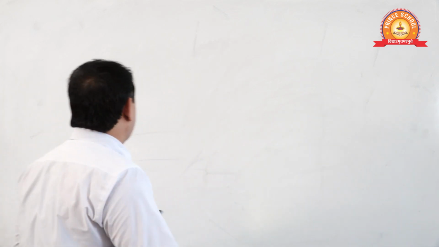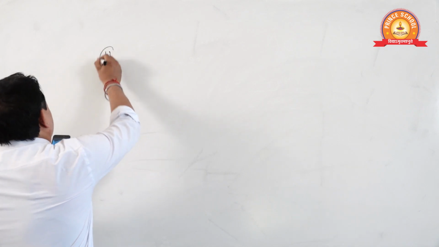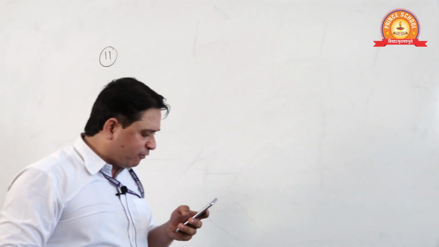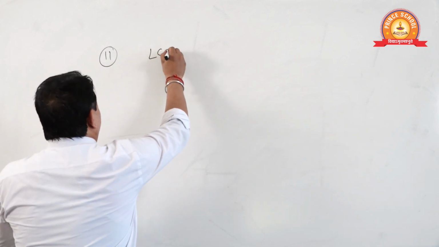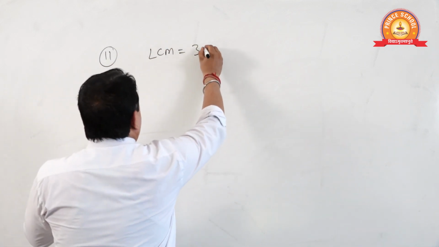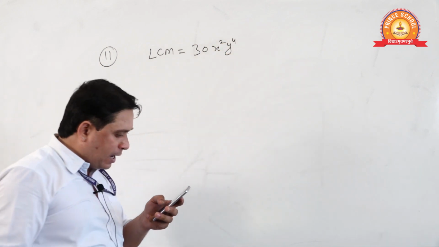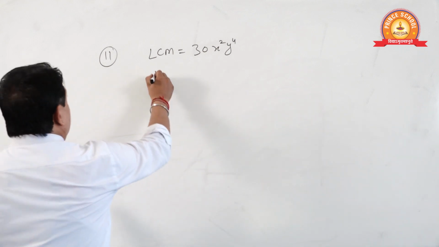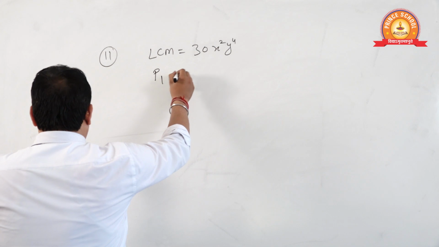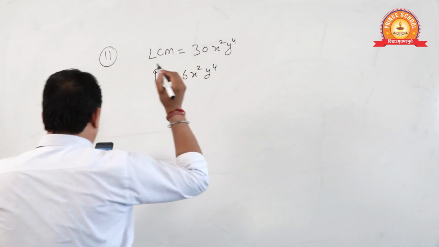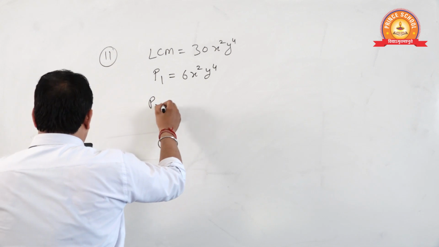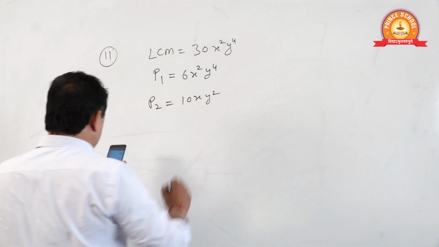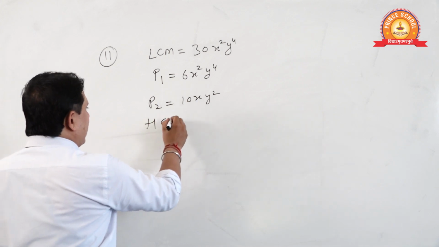But now it's over. See, the LCM of the expression is given. Find the HCF. Lovely students, this is child's play and you are not children now. You have grown up. See, what is LCM? LCM is 30x square y raised to power 4. First polynomial, 6x square y raised to power 4. Polynomial 2, 10xy square. Okay, and we have to find HCF.